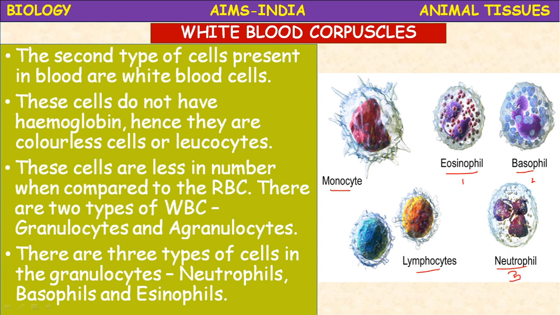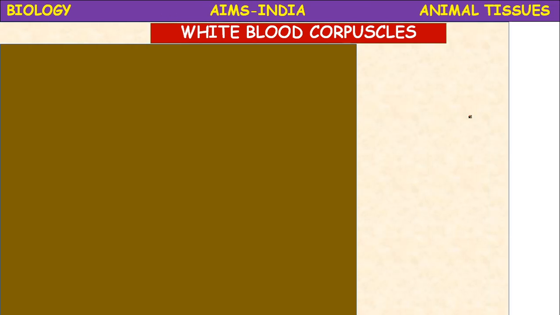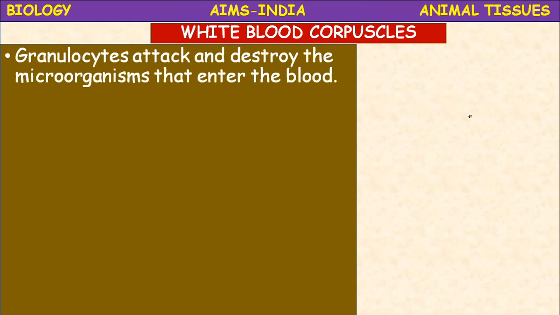So why they are called granulocytes means the cytoplasm of these cells contain several granules, hence they are called granulocytes. So what are granulocytes? Examples: acidophils, basophils and neutrophils. So one by one we can see.